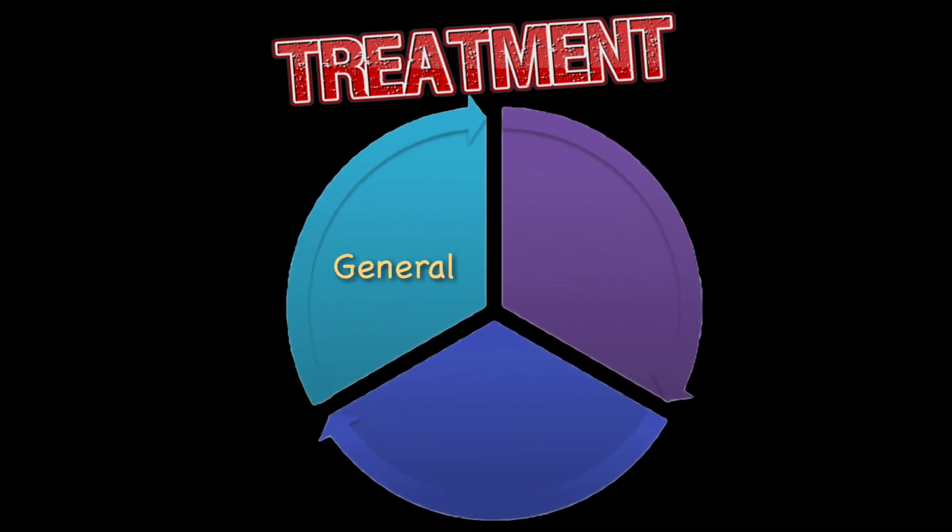I will discuss the treatment under the following subheadings: general measures to improve health, medical treatment which may be non-hormonal or hormonal, and surgical treatment. The choice of treatment depends on the age of the patient, whether fertility is desired or not, and other comorbid factors.